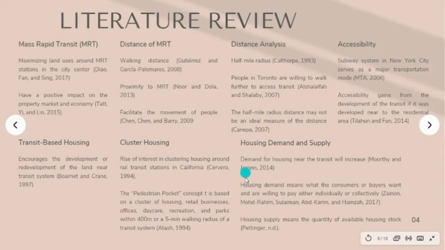This is some of the past research that I have reviewed and summarized, and I'd like to highlight that according to the research made by Kaltop in 1993 that mentioned the half-mile radius is the ideal walking distance between housing and transit area. However, according to Kanepa in 2007, recent studies indicate that the half-mile radius distance may not be an ideal measure of the distance. Ideal distance means the distance that people are willing to walk from their house to the transit area.